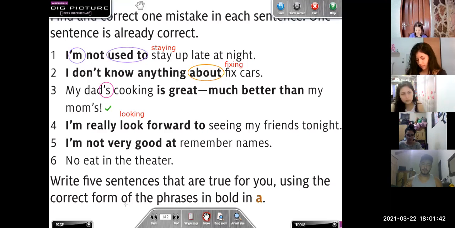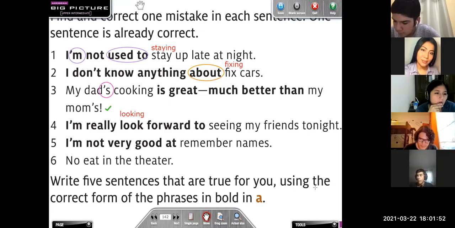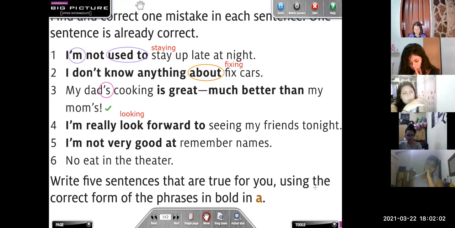No. Anybody who can explain this sentence, number 4? Anybody? What is the correct form and why? What do you think, Orlando? What did you write here in number 4? I don't know, teacher. You don't know.